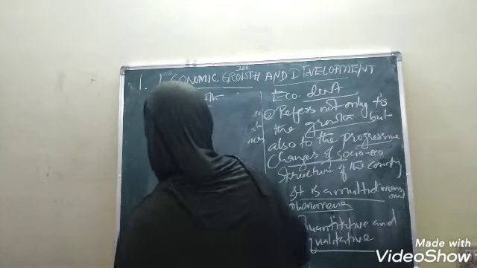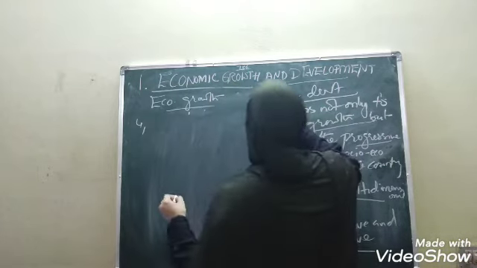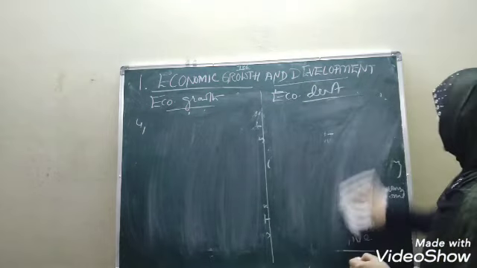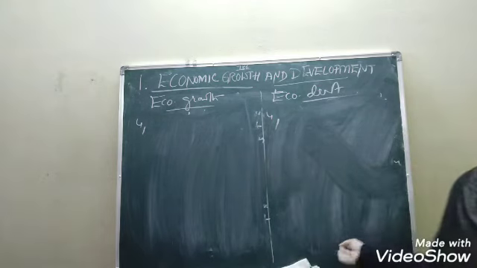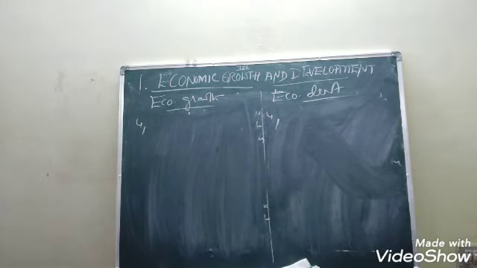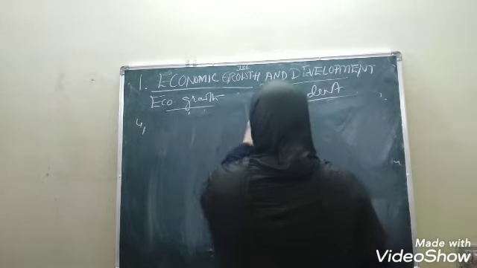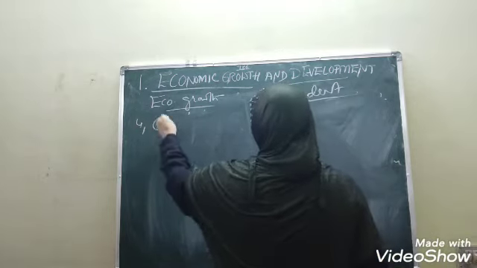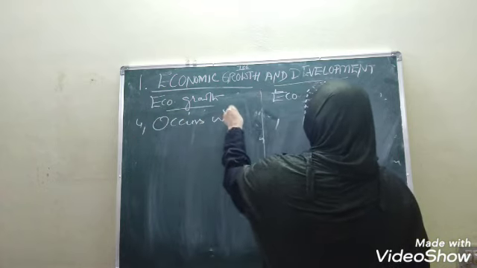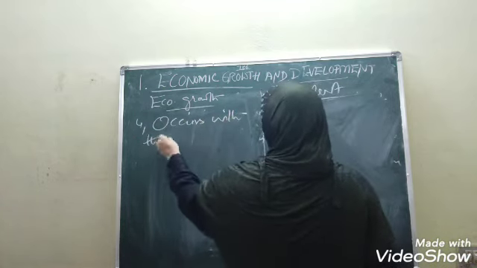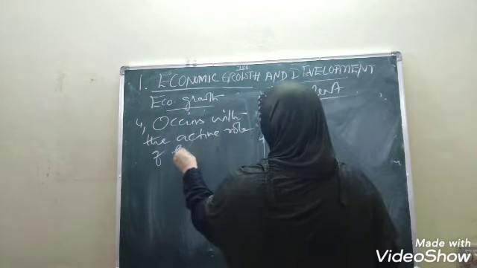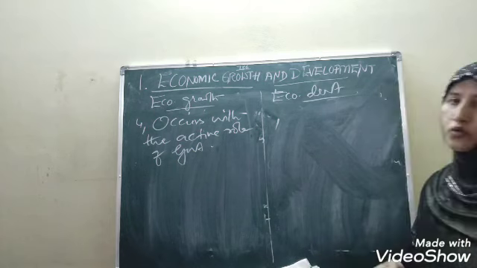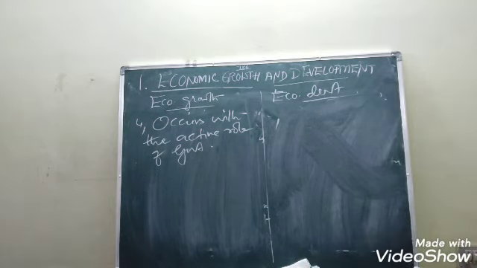The fourth point, and here also we just have to go, children, opposite from one to the other. The fourth point is that economic growth occurs either through the active role of the government or not. So here we can find that growth occurs with the active role of government.